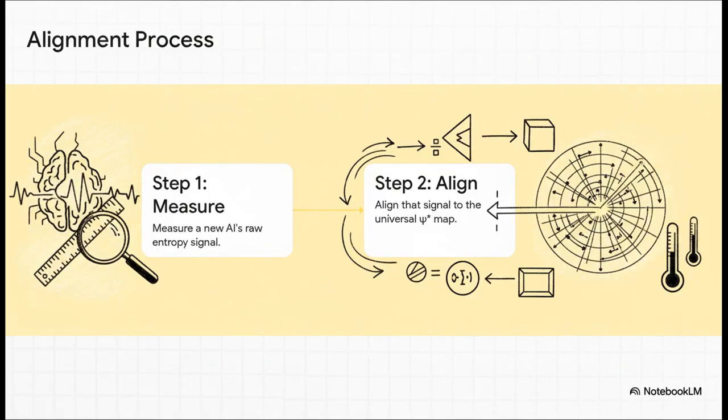But okay, how do you actually use this ruler on a completely different AI? Well, that's the magic trick. There's this alignment process that takes the messy, unique hesitation signal from any new AI, and it basically stretches and shifts it until it fits perfectly onto that universal Psi-Star map. That way, you're not comparing apples and oranges. Every AI gets measured against the exact same gold standard.